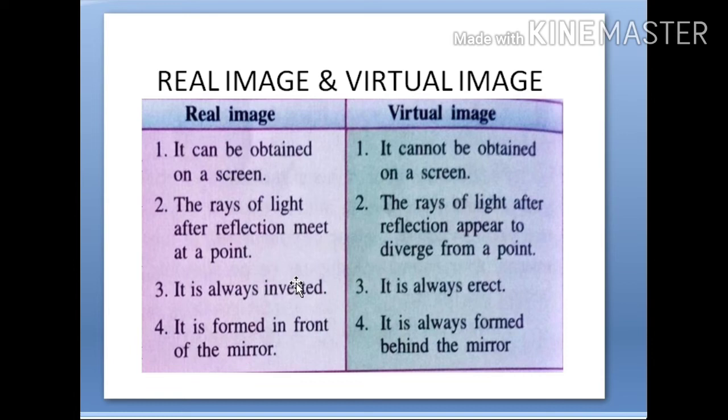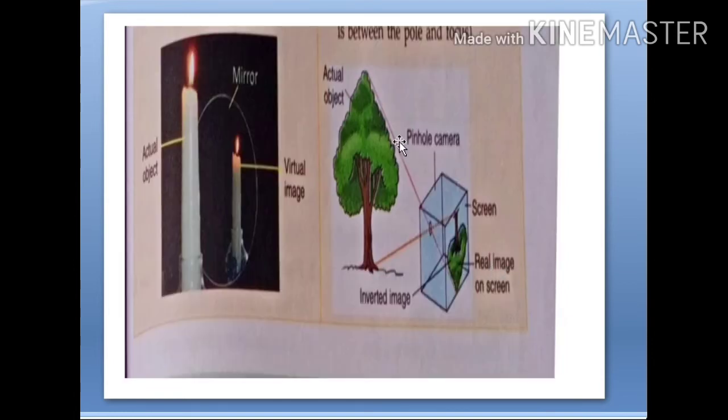And point number three. A real image is always inverted. Real images are upside down. If you look at here, this is the image formed in a pinhole camera. If you look at the image of a tree, it is inverted. Fine. Real images are always inverted, upside down. Whereas virtual images are not inverted. It is erect. This is what we say erect, as it is. If you look at the image in a plane mirror, also it is erect. Yes or no? Do we find ourselves upside down? We don't find our image upside down. It is as it is. So those images are said to be erect.